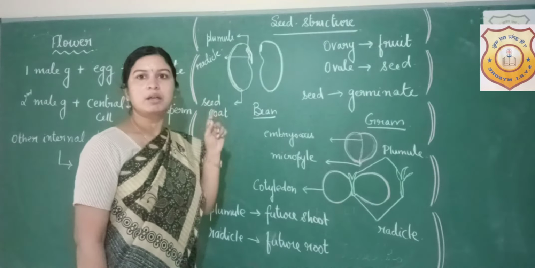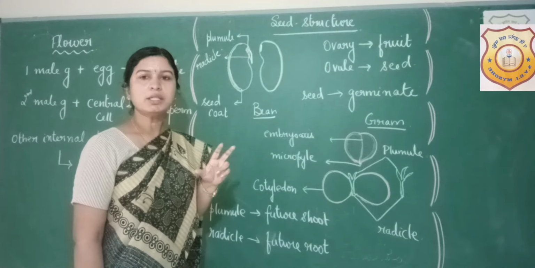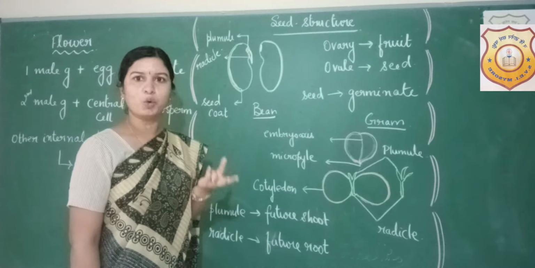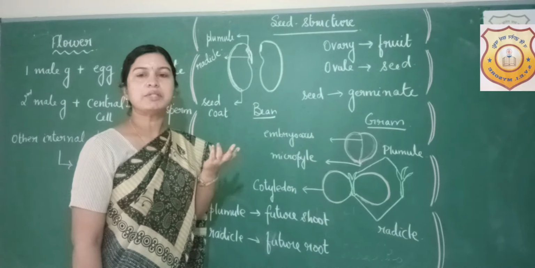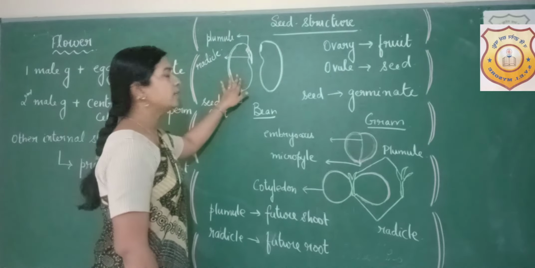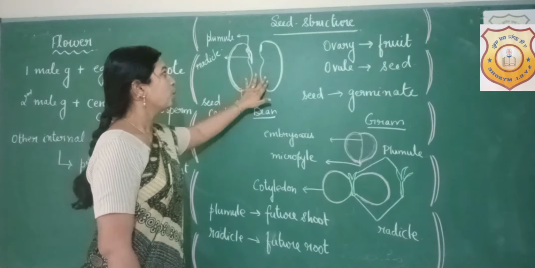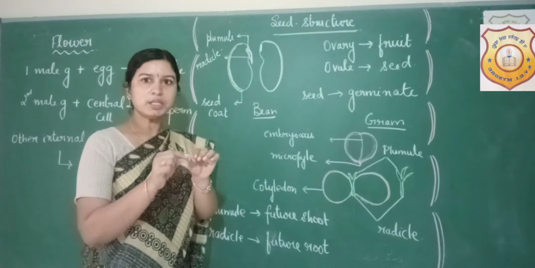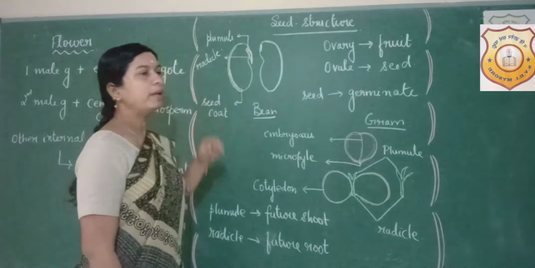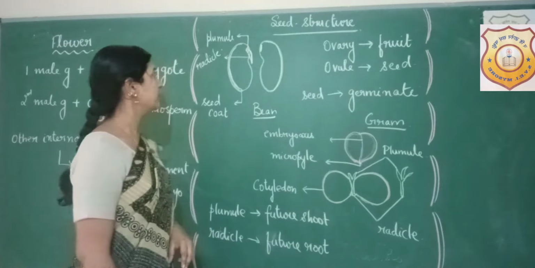You know that in case of dicotyledonous plants, they have two cotyledons, and in case of monocots, like in case of cereals and grasses, they have only one cotyledon. So this is a dicot seed. When you soak it in water and break it, you will get both the cotyledons, and then you will be able to observe the internal structure.